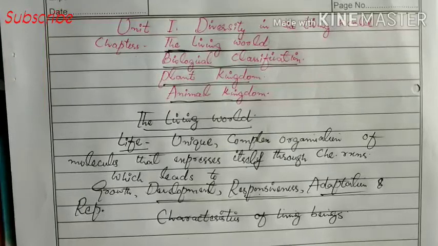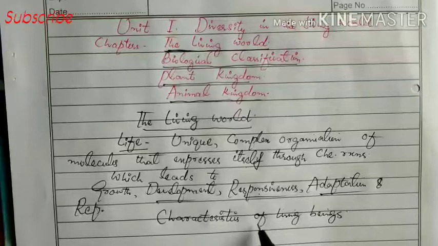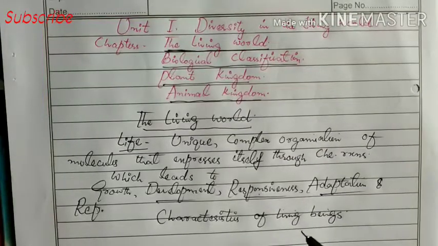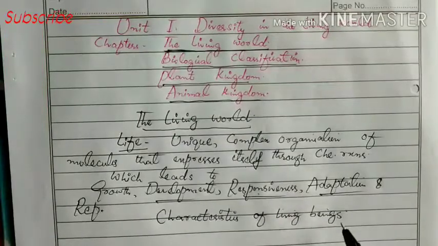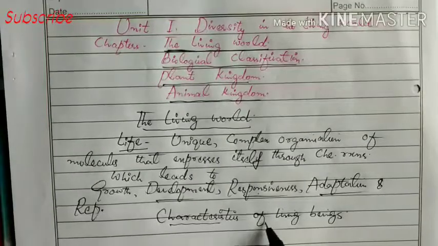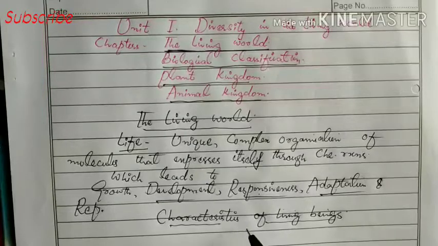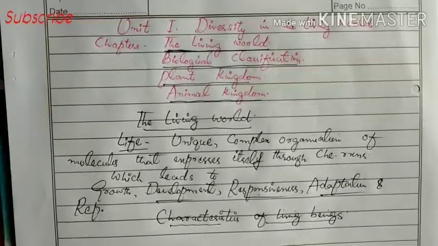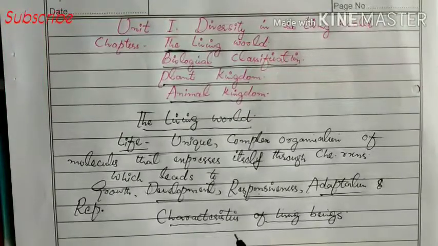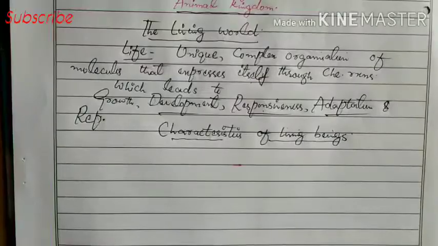But there are some properties of living things on the basis of which we can classify whether a substance is living or non-living. So the defining feature means the characteristic property of living things according to which we can say that it is living or non-living.